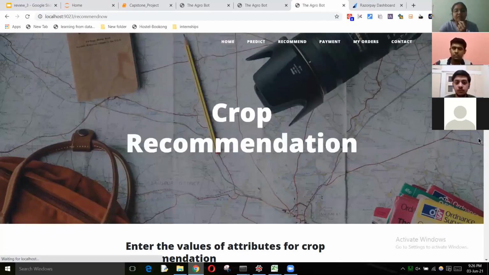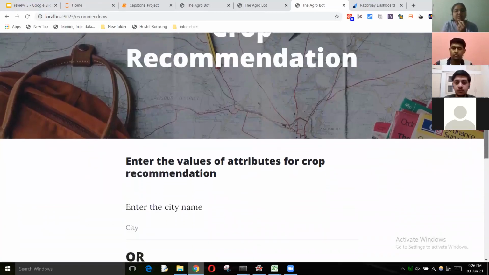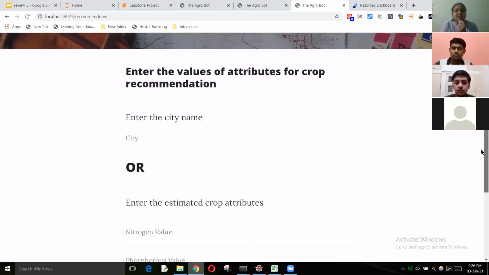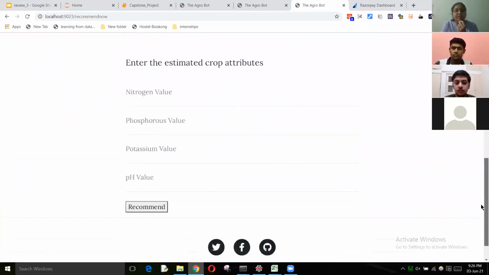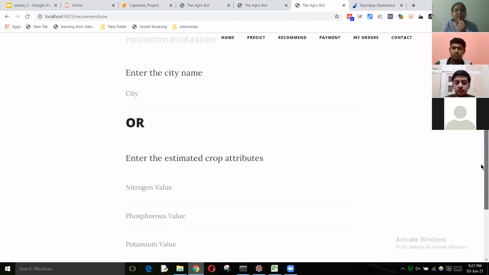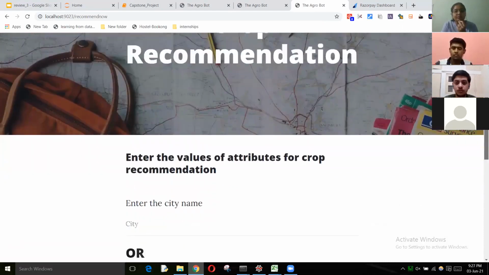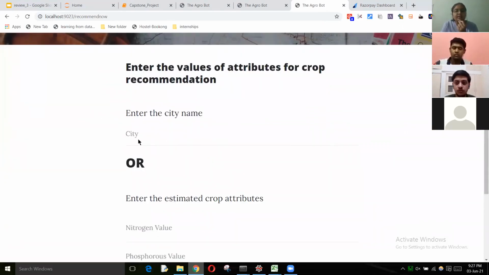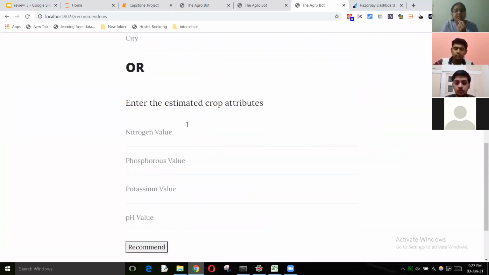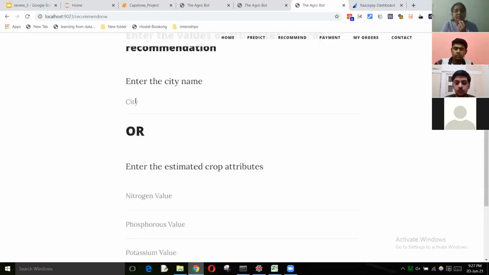Next, we have a crop recommendation portal, which has two datasets. One is with city names, in which a user enters the city name and the top 10 recommended products are shown, again with one link to buy the crop seeds and another link to view more info about the crop. The other data entry part requires the user to enter soil chemistry: nitrogen, phosphorus, potassium and pH value of the soil. This also recommends 10 crops as output. The demo can be shown now.